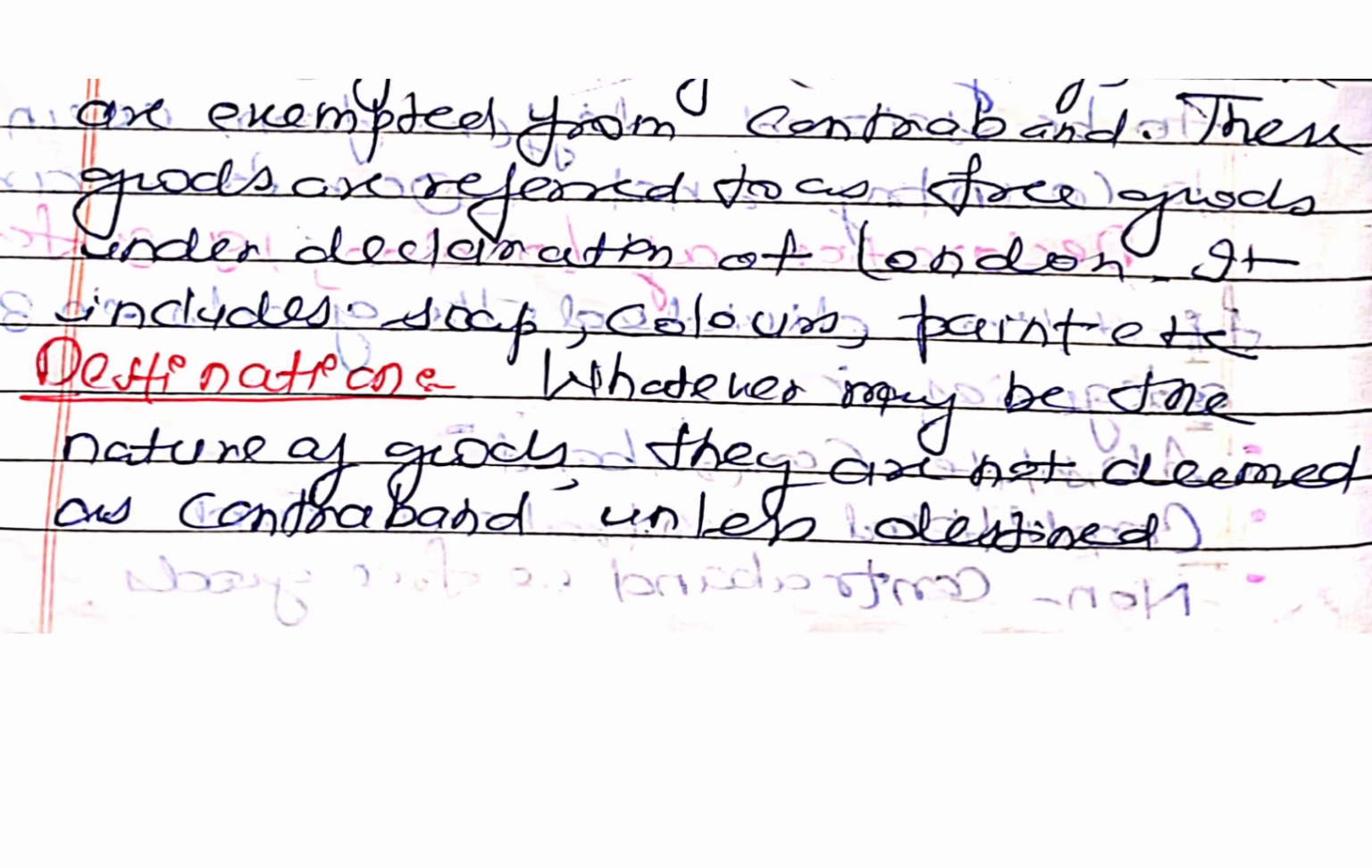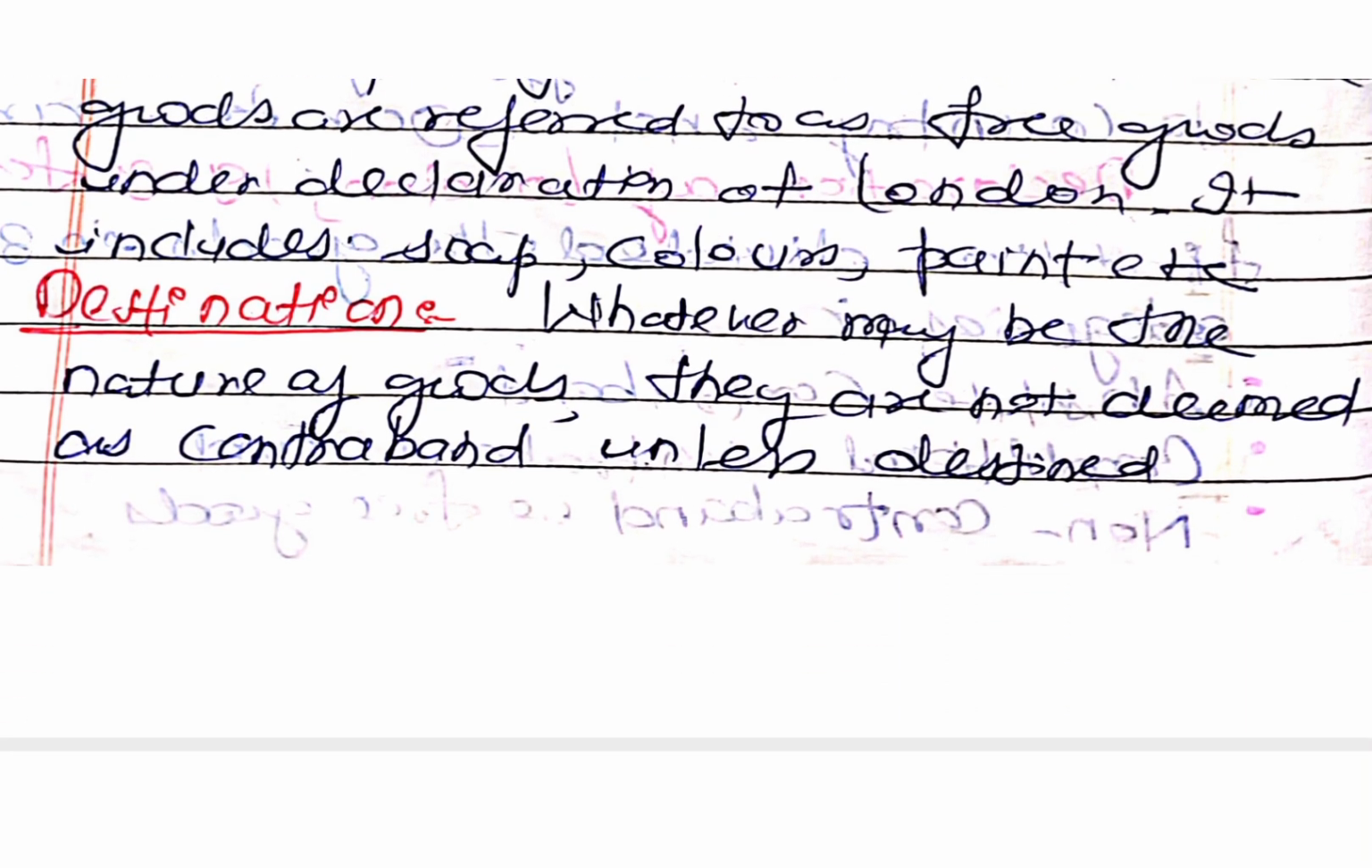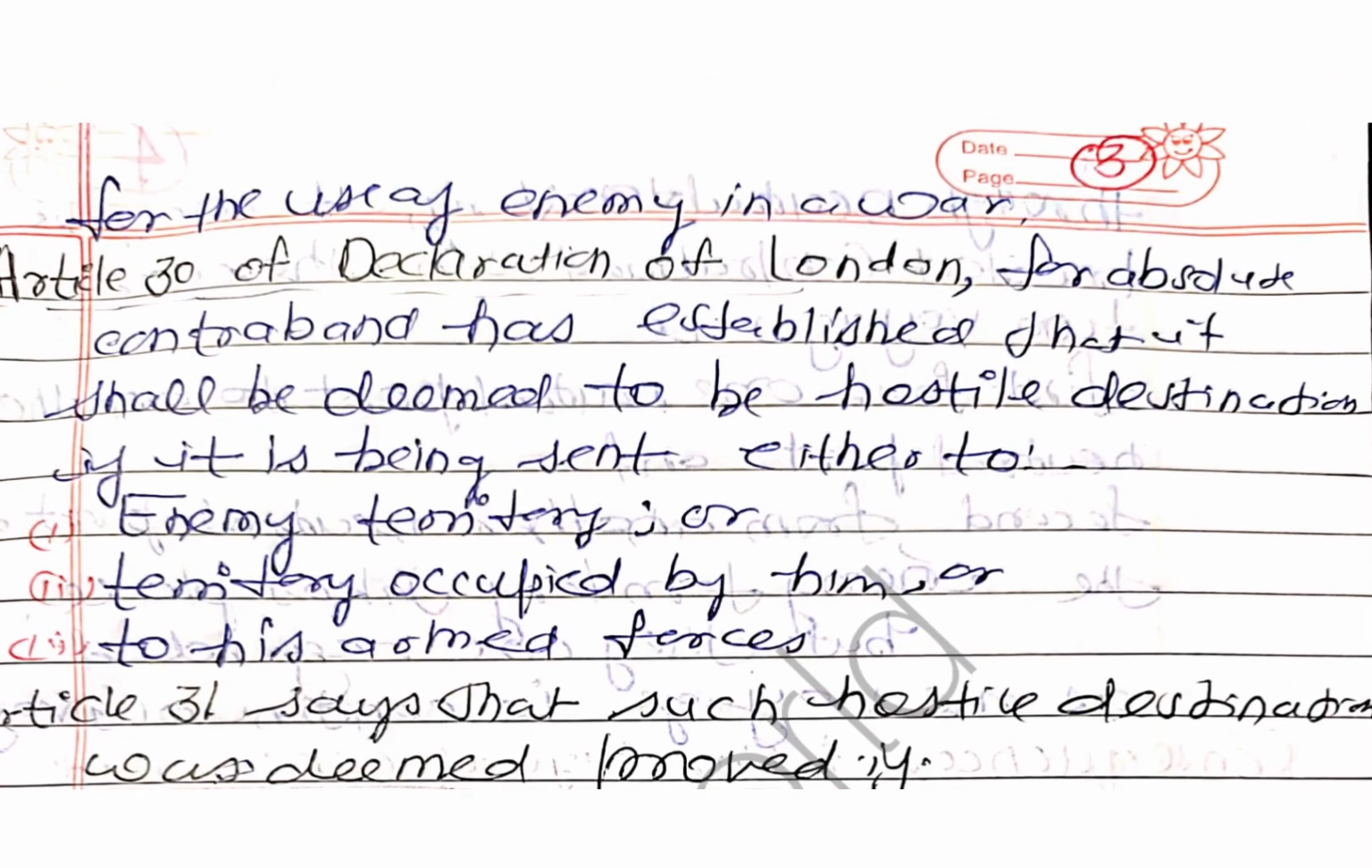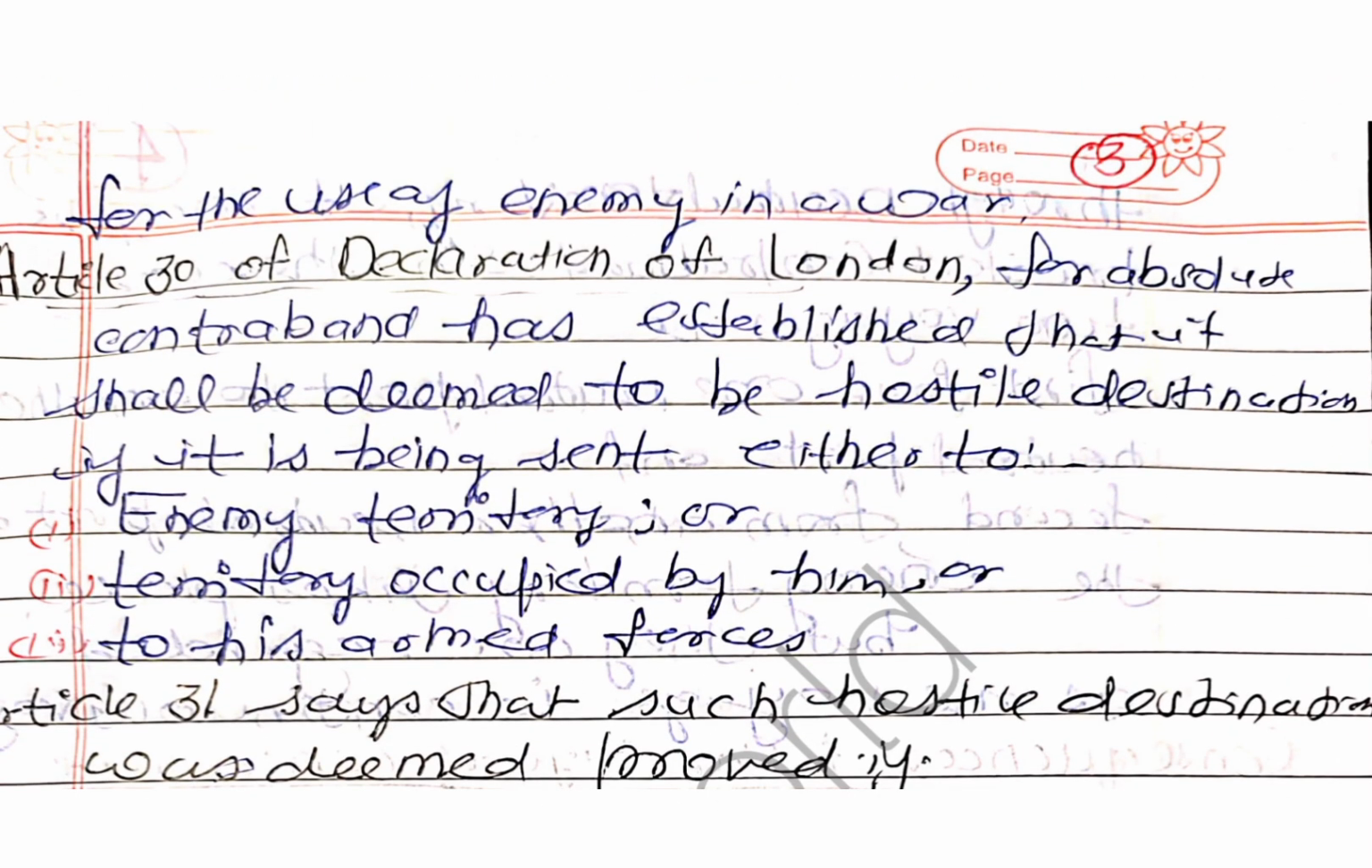And the second aspect, that is destination. Whatever may be the nature of the goods, they are not deemed to be contraband unless they stand for the use of the enemy in the war. According to Article 30 of the Declaration of London, the absolute contraband shall be deemed to have hostile destination if it is being sent either to enemy territory or territory occupied by the enemy or to his armed forces.